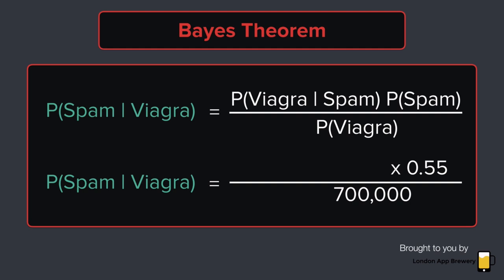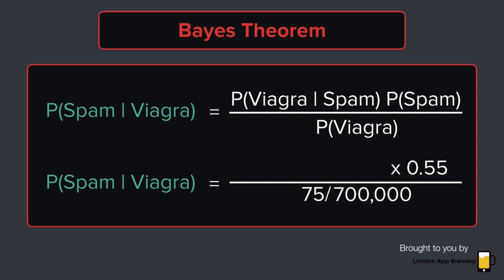If the word Viagra gets mentioned 75 times, then the probability of Viagra coming up in an email is 75 divided by 700,000. In this case, we're just applying basic probability, just like with our calculation of the probability of getting hit by lightning. We take the total number of times Viagra gets mentioned, and we divide it by the total number of words that we looked at in our data set.